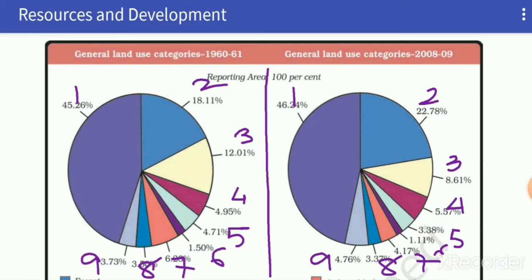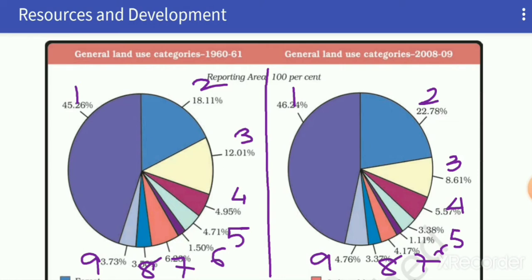Third one is barren and uncultivated wasteland, which has decreased from 12.01% to 8.61%. It shows that these lands have been shifted to use of other activities. Fourth one is area under non-agriculture uses.